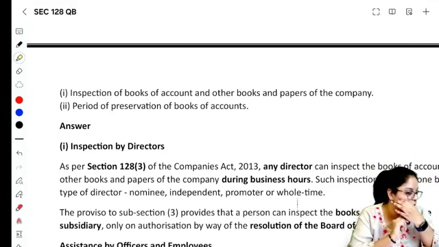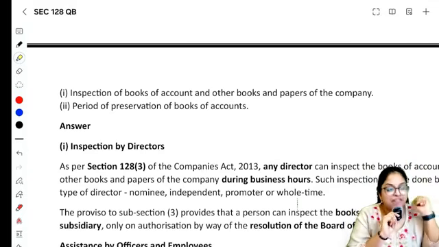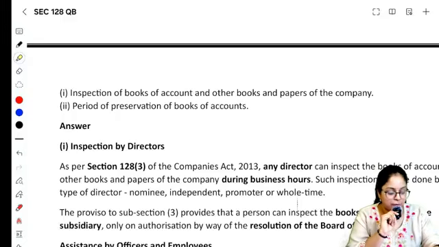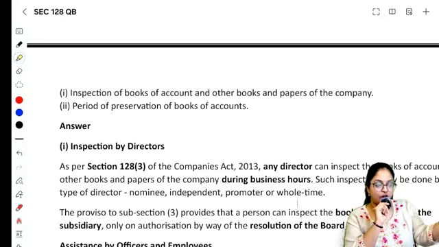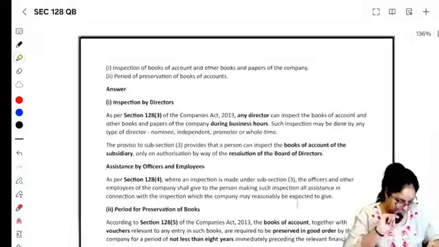Next, your friend is asking you to explain the provisions relating to preservation of books of accounts. Books of accounts should be preserved for a period of 8 years, but it can also be asked to preserve for a longer period in case any dispute is going on.